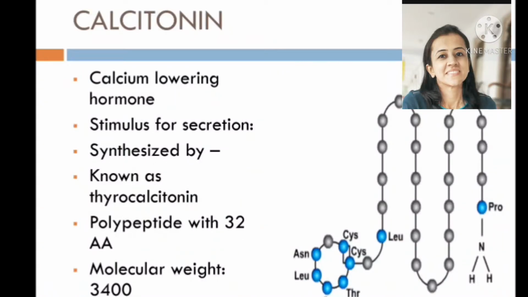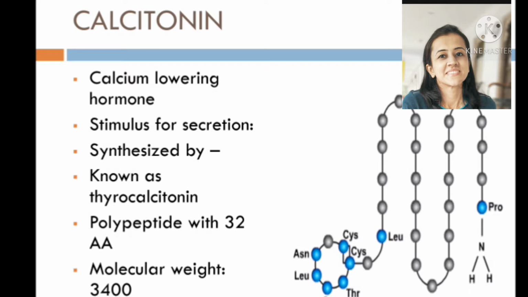Hello everyone, today we'll discuss calcitonin. Calcitonin is a calcium lowering hormone. It is secreted in response to an increase in the plasma calcium level. Calcitonin is synthesized by C cells, which are also known as parafollicular cells of the thyroid gland.